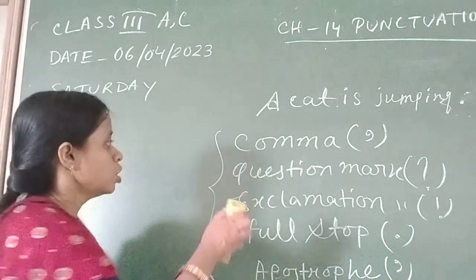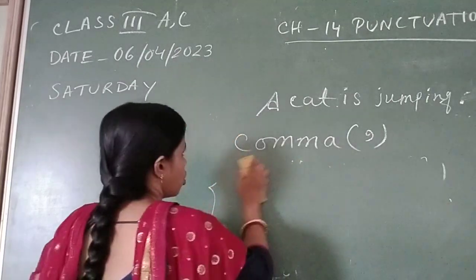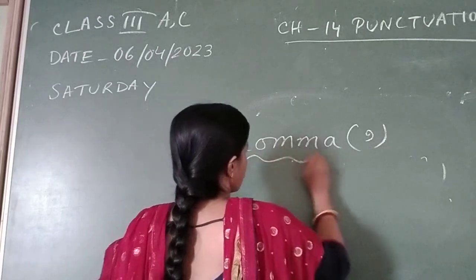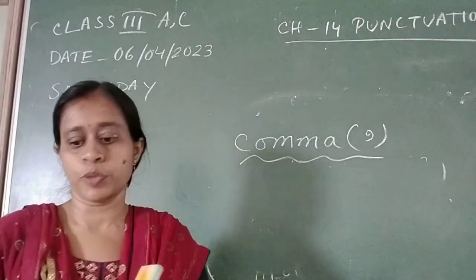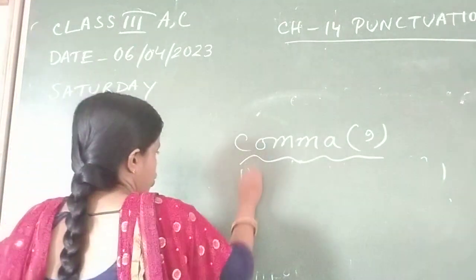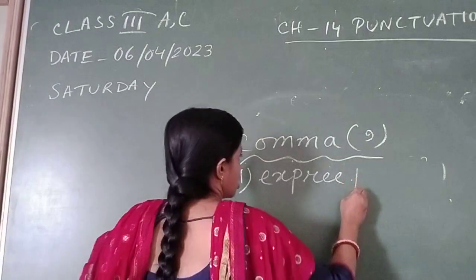Okay. Comma. We use comma for certain reasons. Look at the board. I am rubbing the other punctuation marks; we are focusing on comma only. When should we use comma? We use comma to express pause.